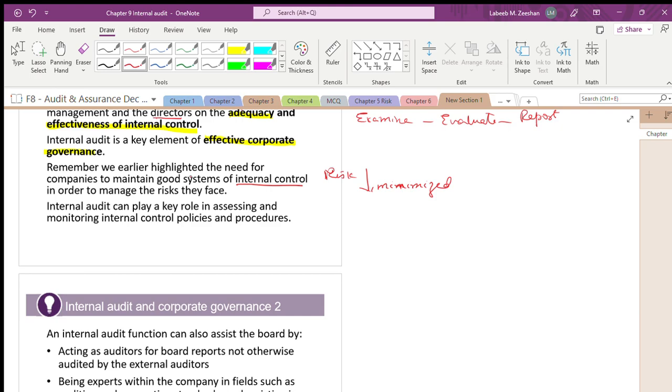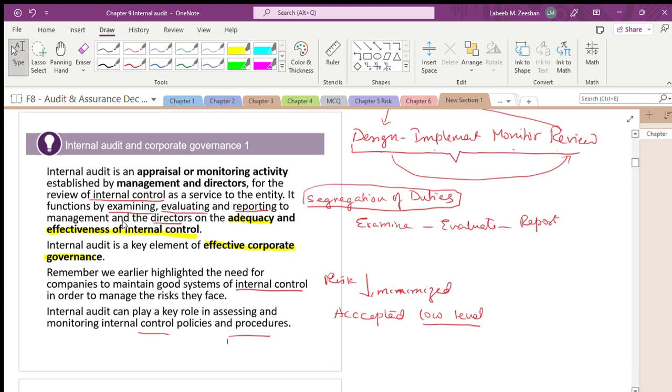Risk will be there, but it has to be acceptable at a low level, as minimum as possible. That's what it says. In order to manage the risks they face, the internal auditor can play a role in assessing the monitoring of controls and procedures. That is the basic introduction about internal audit.